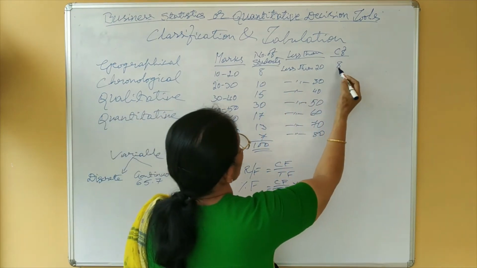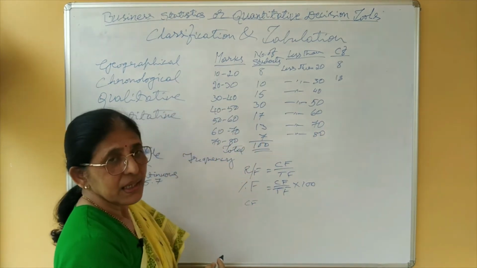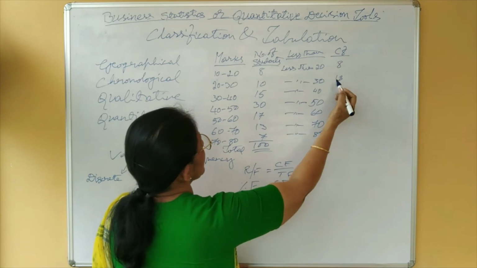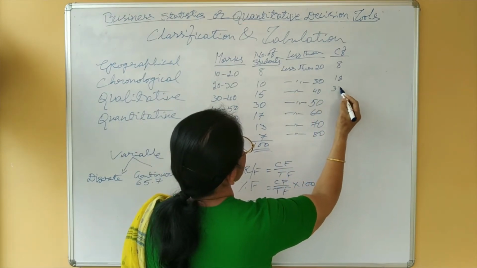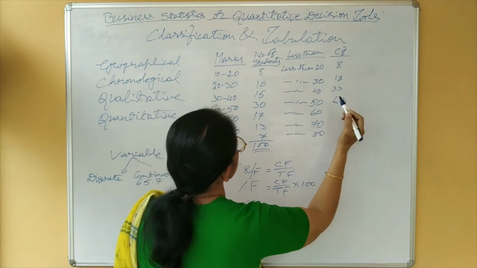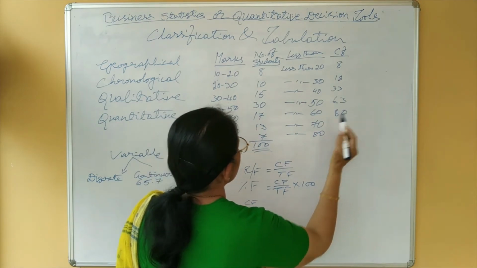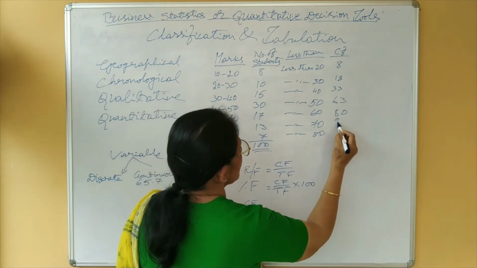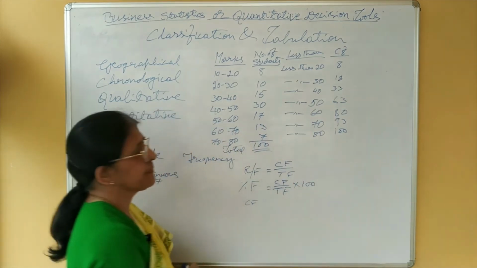That means 8 plus 10, 18. Then 18 plus 15, it is 33. 33 plus 30, 63. 63 plus 17, 80. 80 plus 13, 93. 93 plus 7, 100.